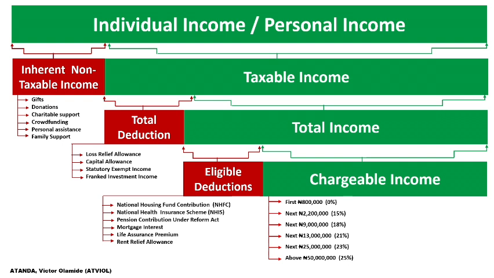Let's say it is 9 million in excess. That simply means the total chargeable income for that period is, let's say, 12 million. So we said, okay, the first 800,000 is 0%, and the next 2.2 million in excess of 800,000 is 15%. That simply means 3 million has already been subjected to tax.